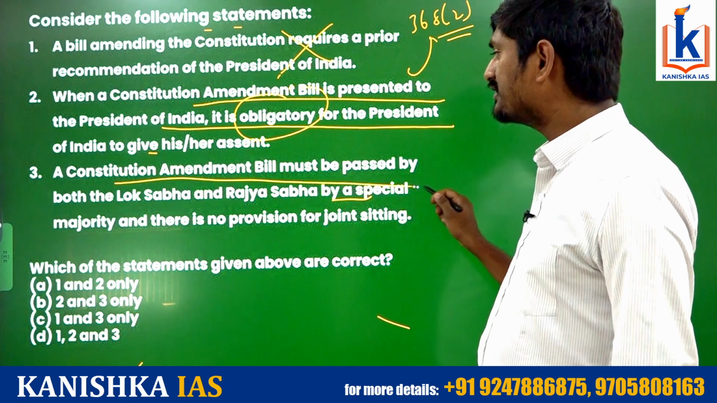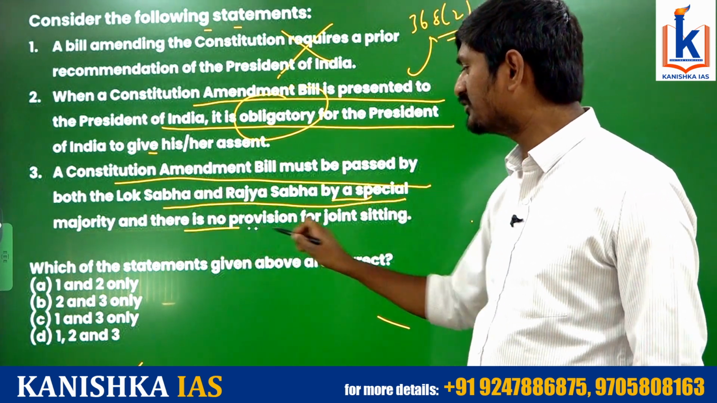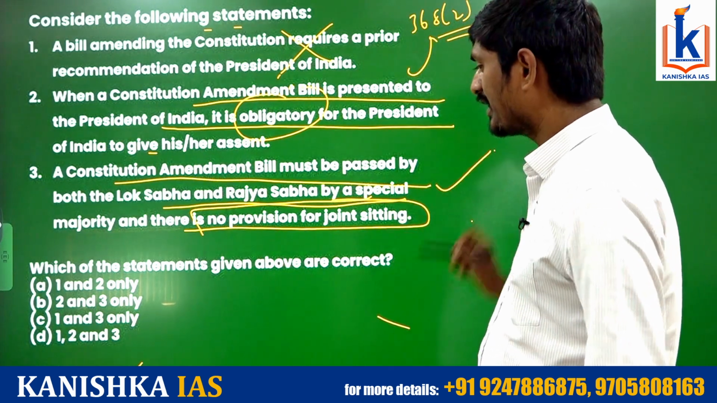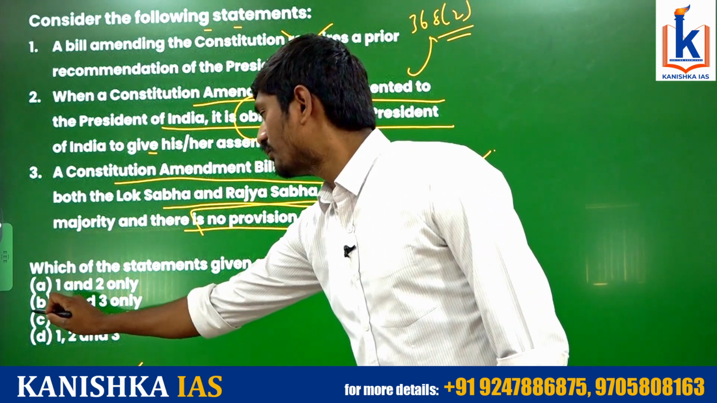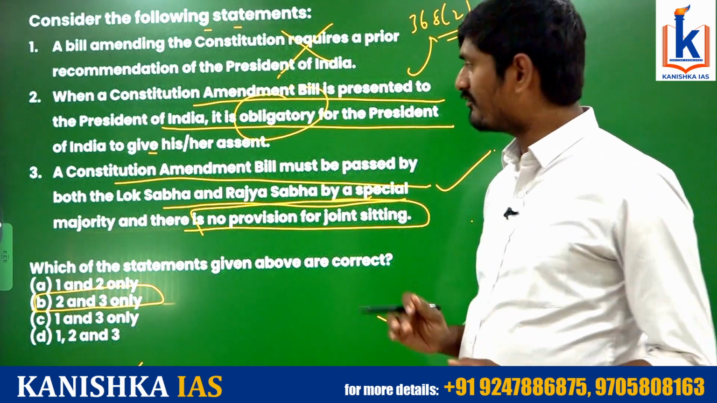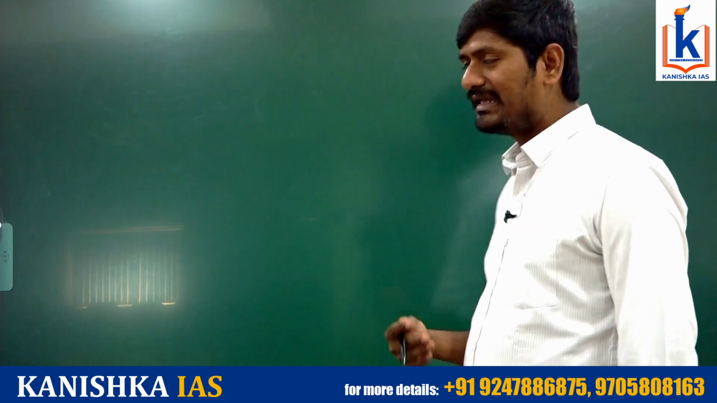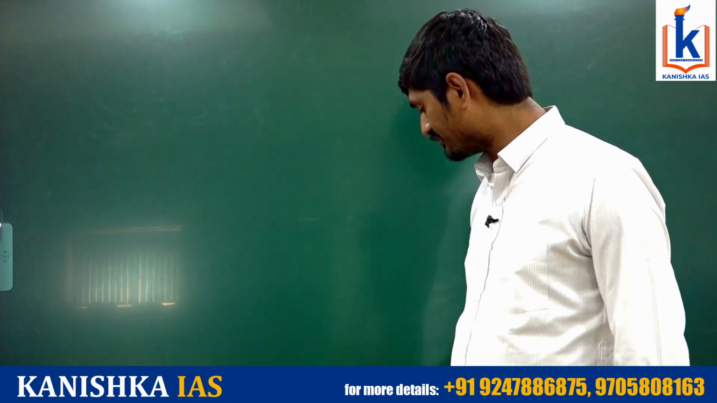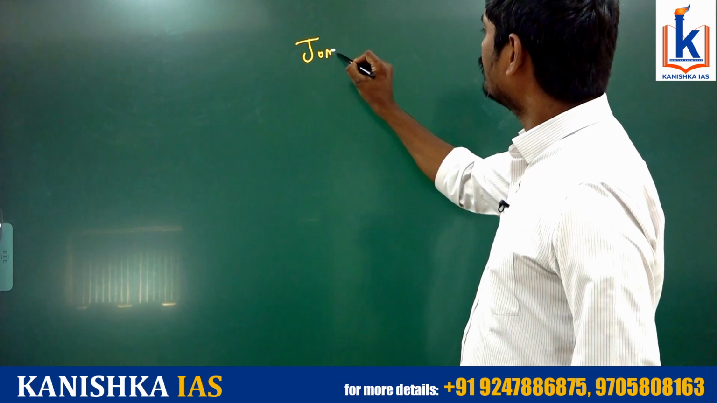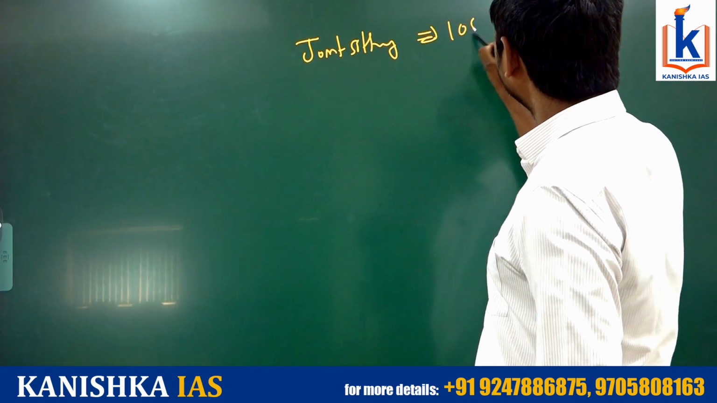And a constitutional amendment bill must be passed by both Lok Sabha and Rajya Sabha by a special majority, and there is no provision for joint sitting. This is also true. So hence the answer is both 2 and 3. One more important thing: why is joint session not provided in Article 368 Clause 2 of the Constitution? Joint sitting is provided according to Article 108.